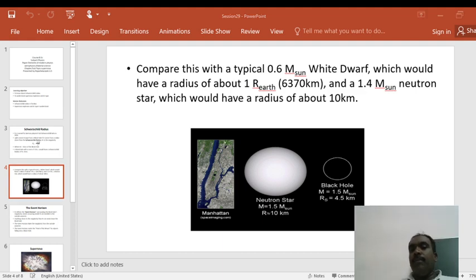Compare this with a typical 0.6 solar mass white dwarf, which would have a radius of about 1 earth radius, 6370 kilometers, and a 1.4 solar mass neutron star, which would have a radius of about 10 kilometers. The neutron star has a mass of 1.5 solar masses and a radius of 10 kilometers. The black hole with mass 1.5 solar masses has a radius of 4.5 kilometers.